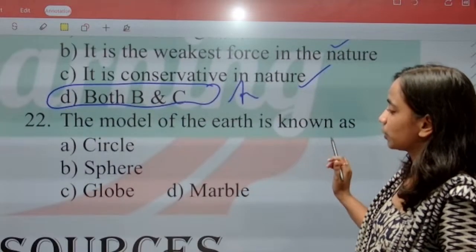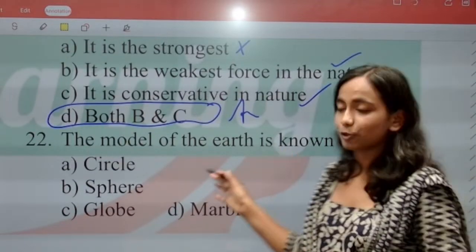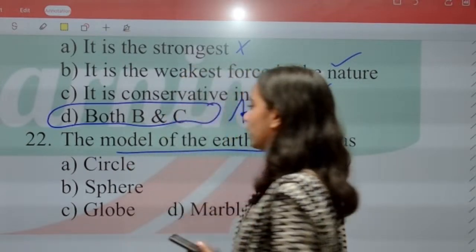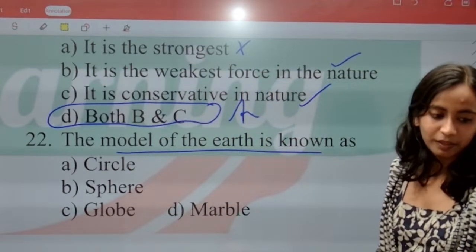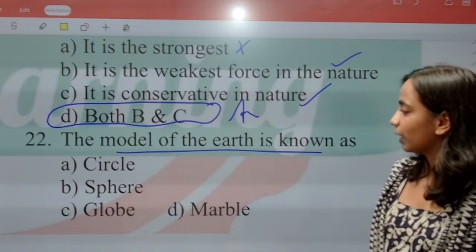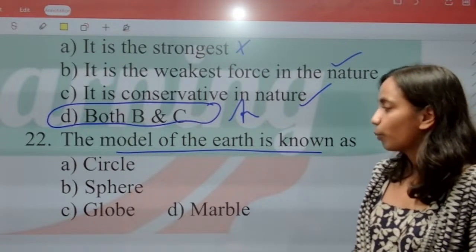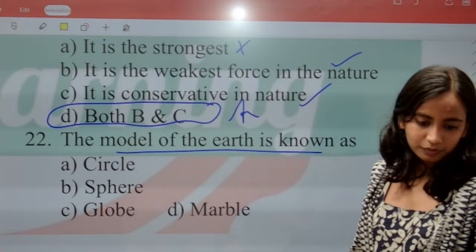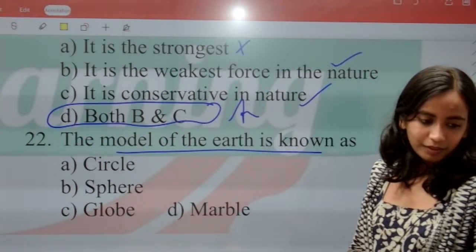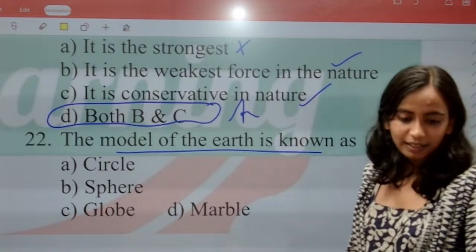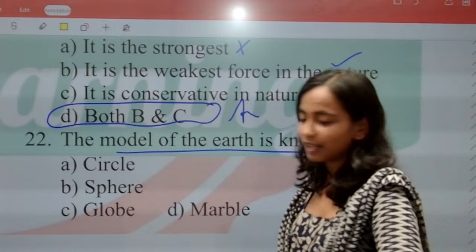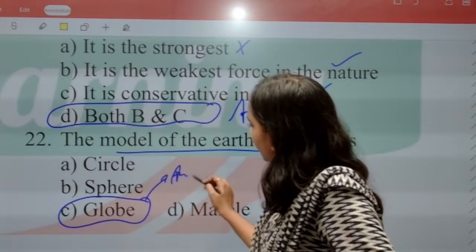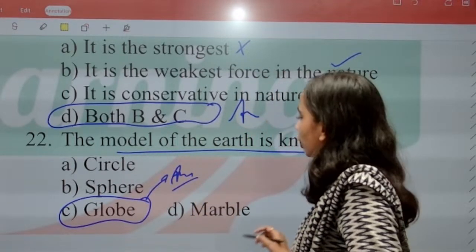The next question, question number 22, is also the last question from this chapter. The model of earth is known as circle, sphere, globe or marble. Sphere, no. C, correctly answered, Viral. Very good. Correct, Harshita. Correct, Kavya. The model of earth is called globe.